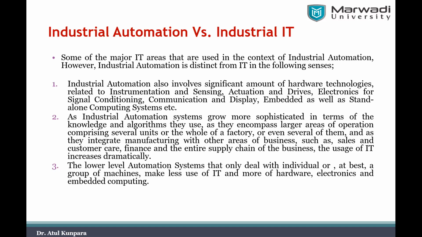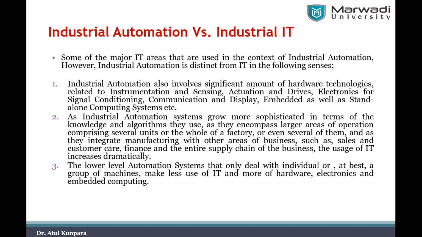Another thing is that industrial automation systems grow more sophisticated in terms of the knowledge and algorithms they use, as they encompass larger areas of operation comprising several units, or the whole industry, or even several industries combined. And they integrate manufacturing with other areas of business, such as sales and customer care, finance, and the entire supply chain. So the usage of IT increases dramatically here. This second point tells you where the role of IT comes in.